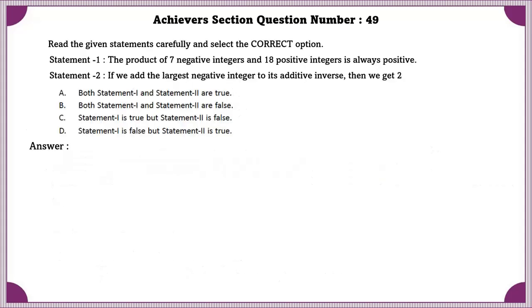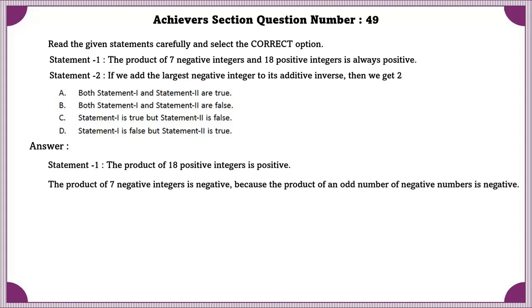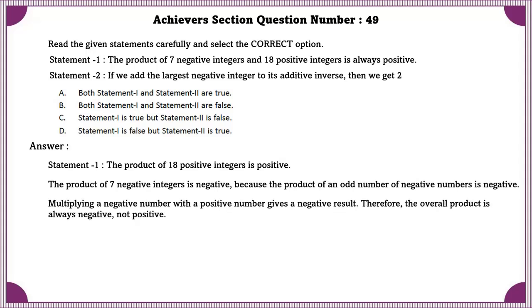Achiever section question number 49. Read the given statements carefully and select the correct option. Statement 1. The product of 7 negative integers and 18 positive integers is always positive. The product of 18 positive integers is positive. The product of 7 negative integers is negative because the product of an odd number of negative numbers is negative. Multiplying a negative number with a positive number gives a negative result. Therefore, the overall product is always negative, not positive. So, statement 1 is false.